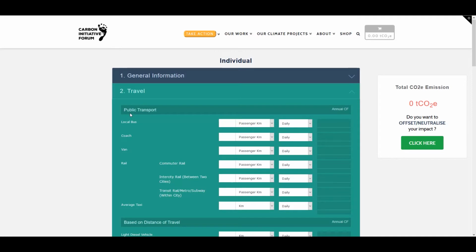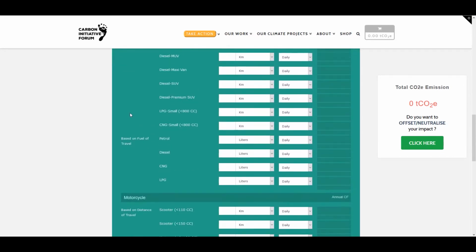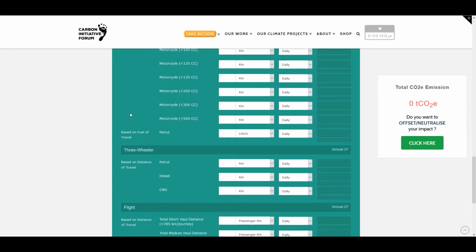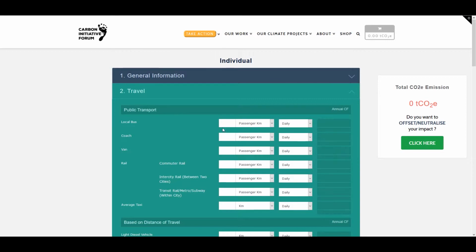We have categorized the different means of transport one could use. Please find all appropriate subsections and enter the necessary details under them. For example, if you use the local bus for travel, then you could input the distance in the first box. You can change the unit of measurement in the drop-down menu beside it.